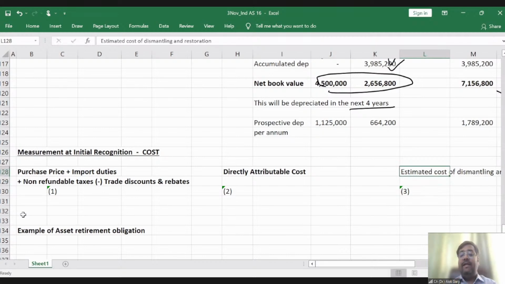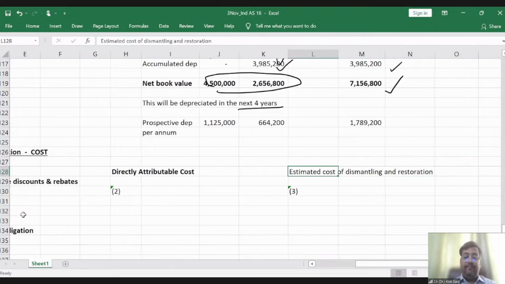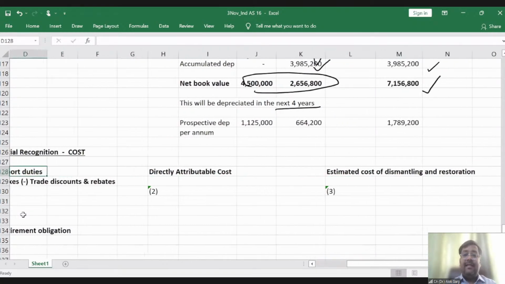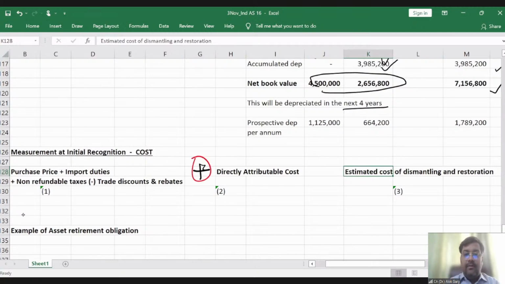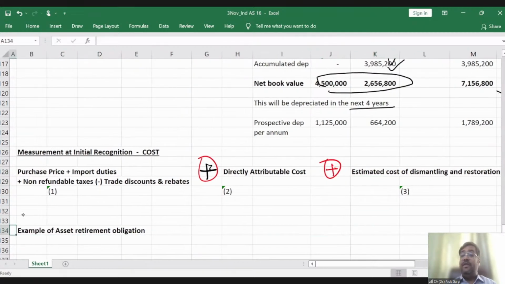Estimated cost of dismantling and restoration, right? So friends, these are the three components of cost. This one plus directly attributable cost plus estimated cost of dismantling and restoration. This is the total definition of the cost, right?